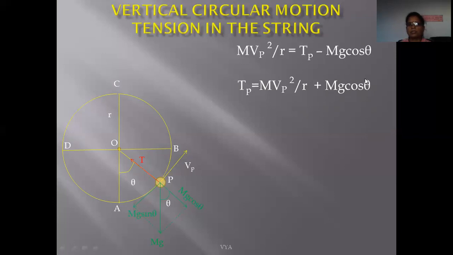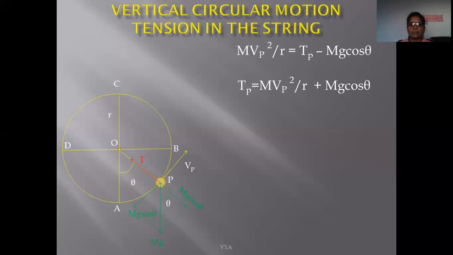where this cos theta is maximum. So what is the maximum value of cos theta? The maximum value of cos theta is plus 1. We get cos theta equal to plus 1 if theta is equal to 0 degree.